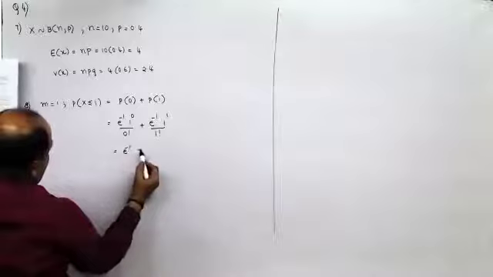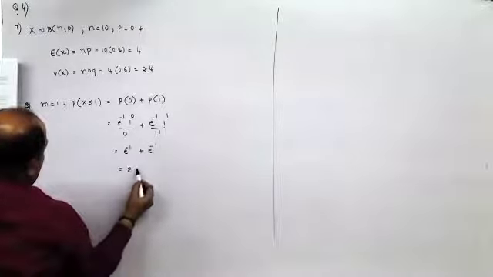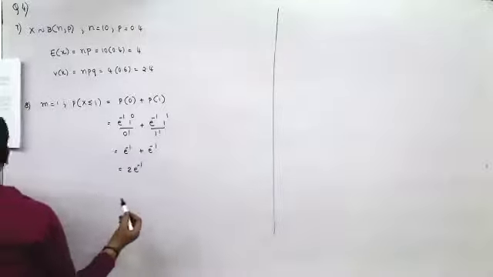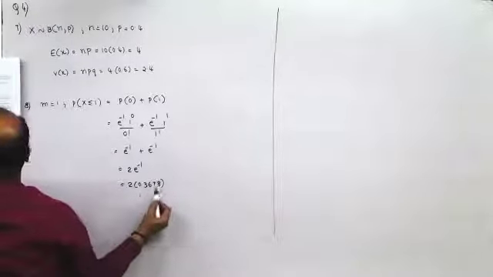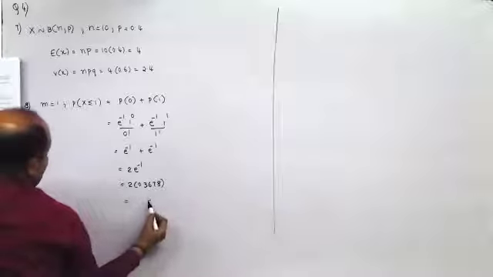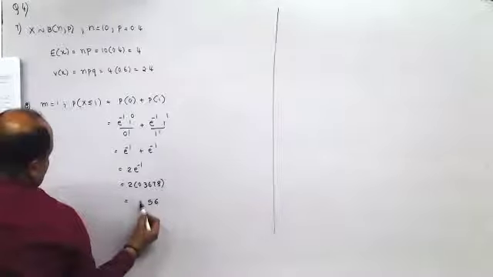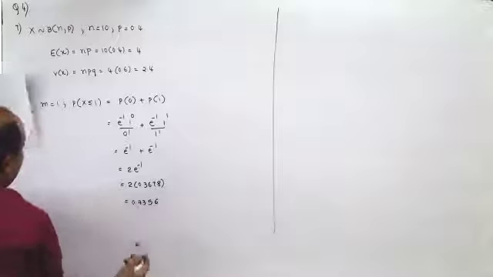So it is e raised to minus 1 plus e raised to minus 1. It is 2 e raised to minus 1. So this would be 2 into 0.3678, and that would give you 0.7356.